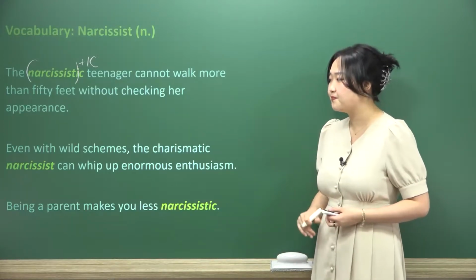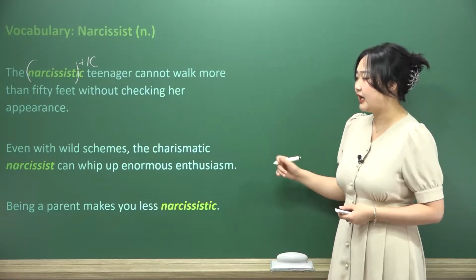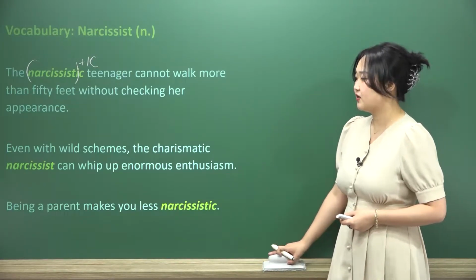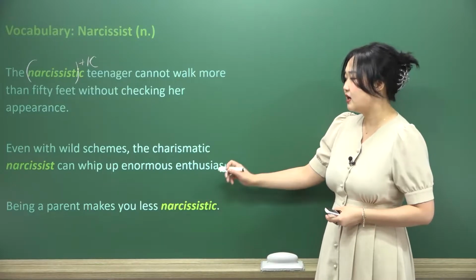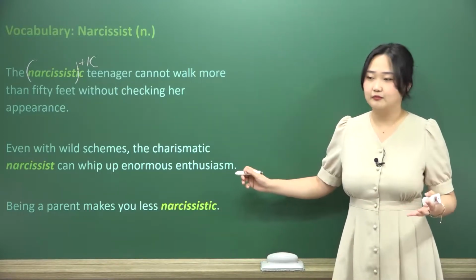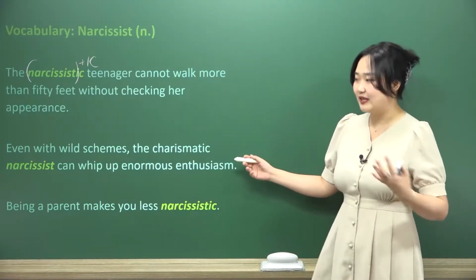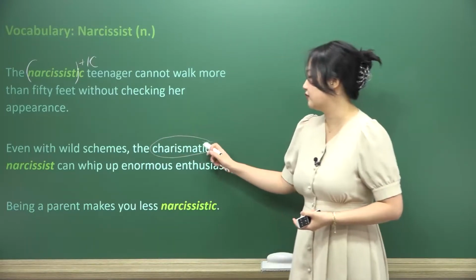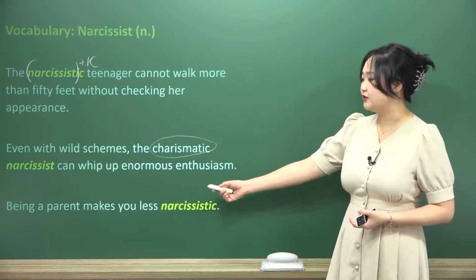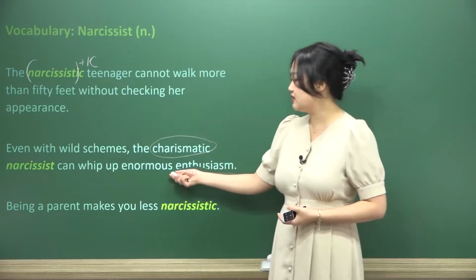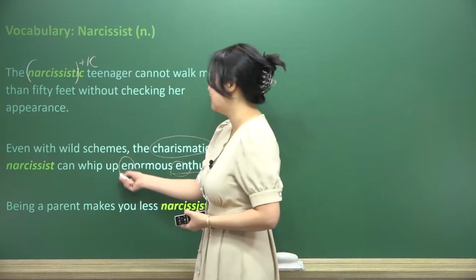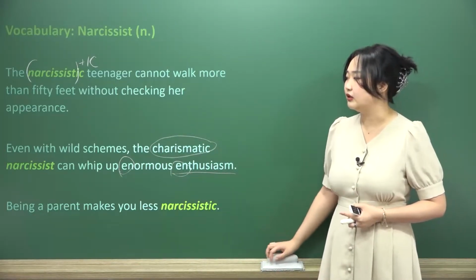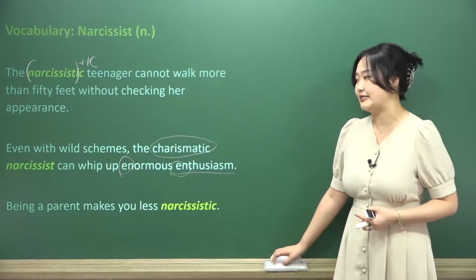Even with wild schemes, the charismatic narcissist can whip up enormous enthusiasm. So the charismatic narcissist, probably somebody, again, not necessarily a good person, thinks very highly of themselves, but they're charismatic as well. And we already talked about what charisma is, right? And so they're able to whip up enormous enthusiasm. What a fun sentence. This has a lot of things going on inside of it. We have whip up. We also have another alliteration here, all fun and dandy.